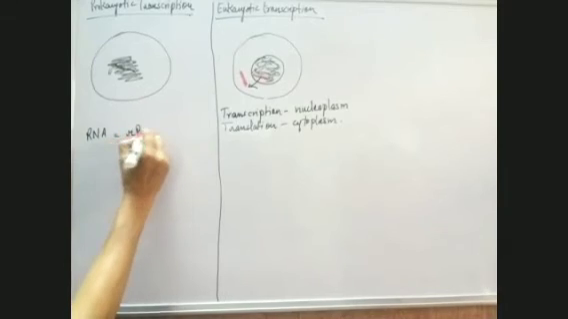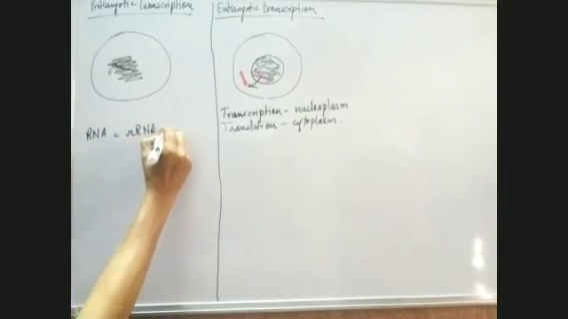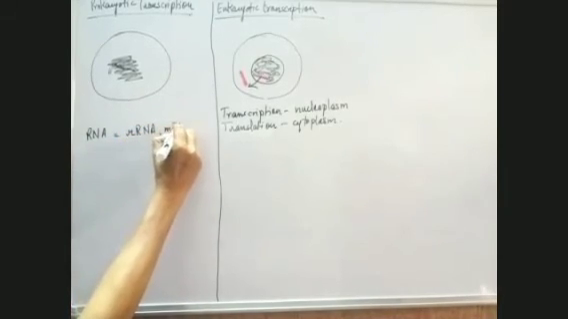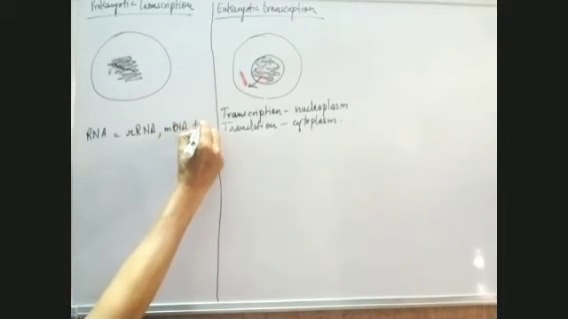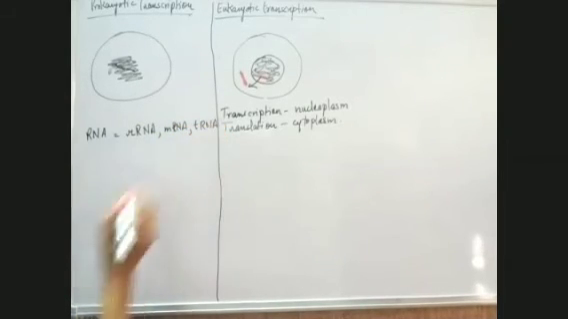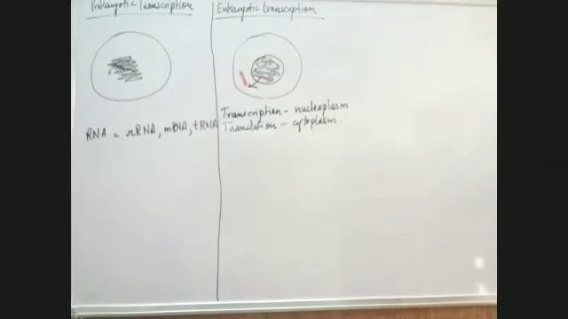Let's start with rRNA, mRNA, and tRNA. Three types of RNAs are there. And these three types of RNAs are formed by RNA polymerase.